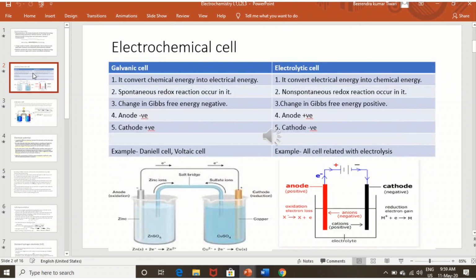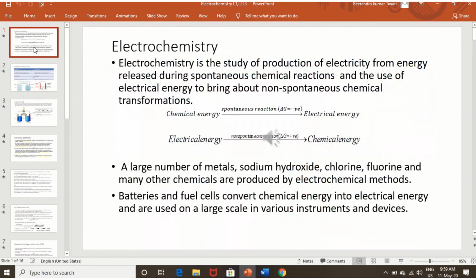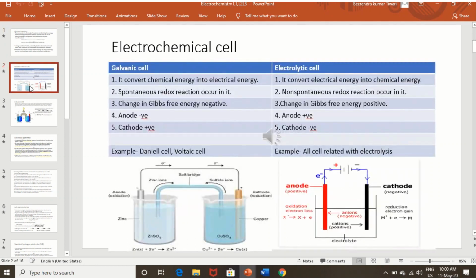All such arrangements in which there are two electrodes, and in which electrochemical processes can be carried out, are known as electrochemical cells.